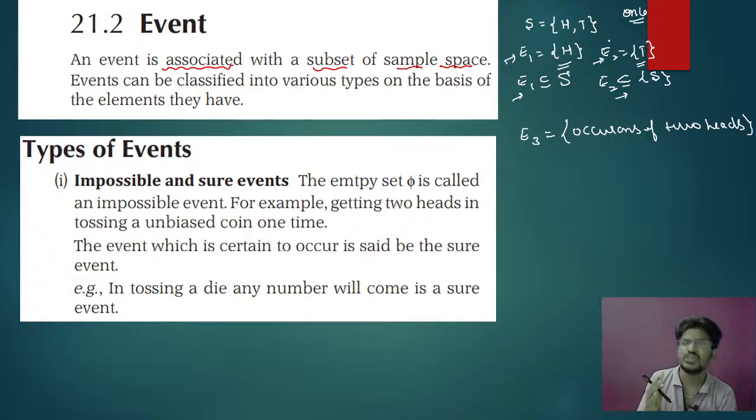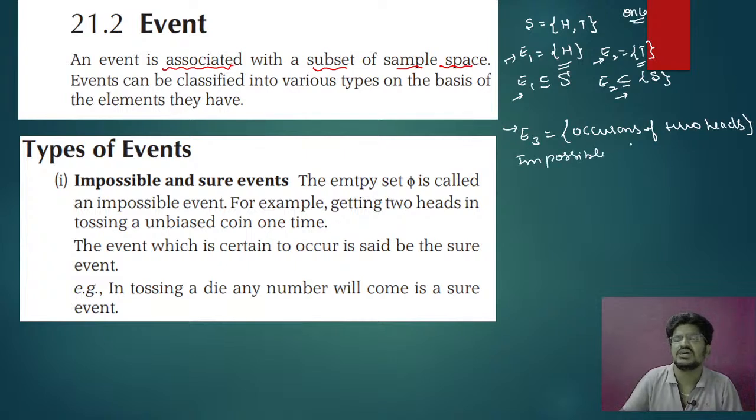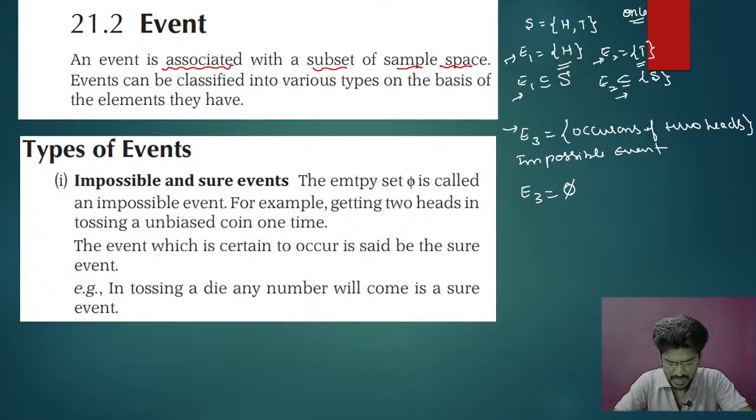Either it goes with head or it goes with tail. No 2 heads is possible when a coin is tossed one time. So event E3 is an impossible event, and E3 is equal to the empty set.